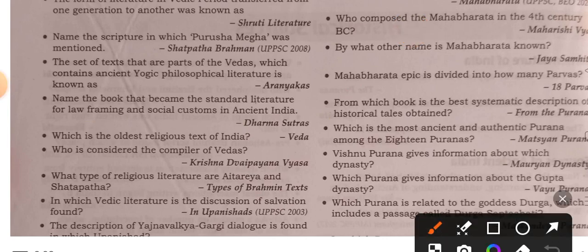Which is the oldest religious text of India? Veda. Who is considered the compiler of the Veda? Krishna Dvaipayana Vyasa. From which book is the best systematic description of historical tales obtained? From the Puranas.